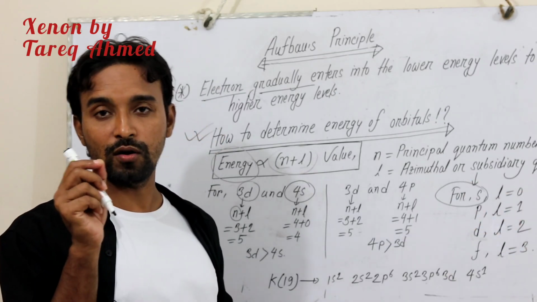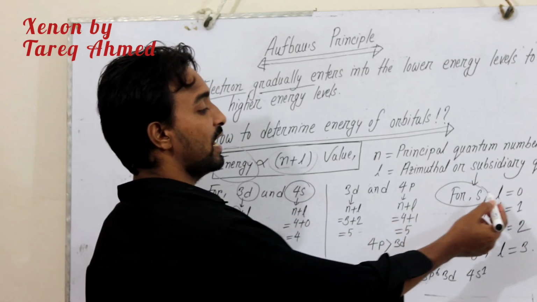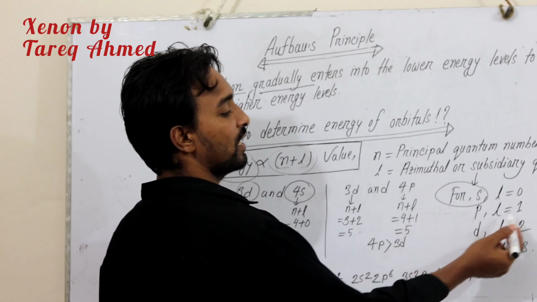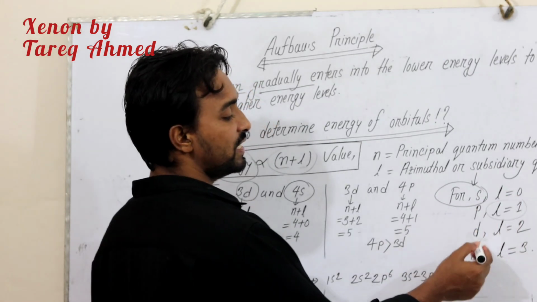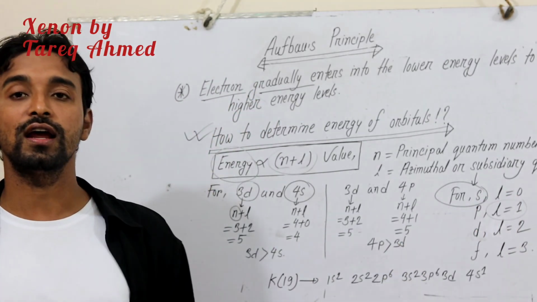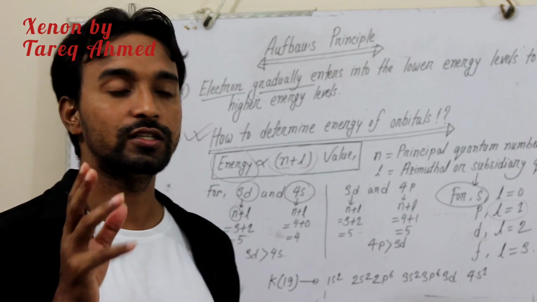You need to memorize that for s, L equals 0; for p, L equals 1; for d, L equals 2; and for f, L equals 3.